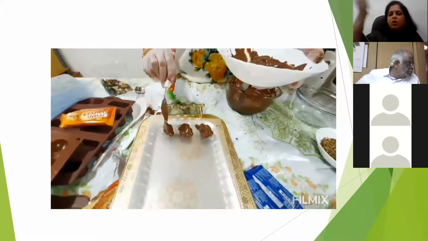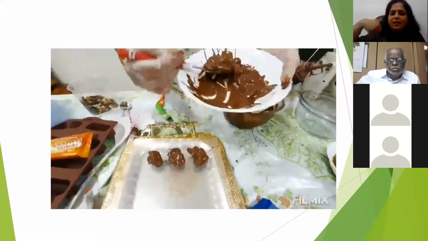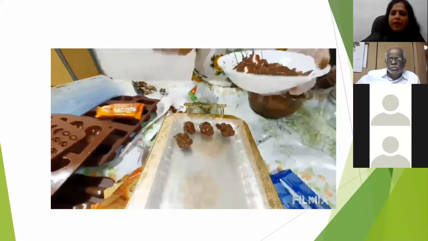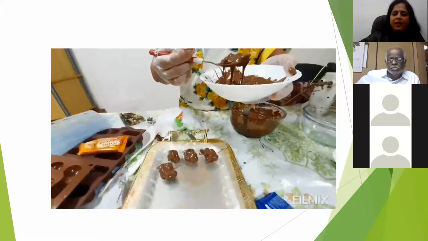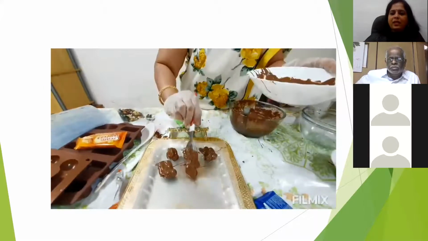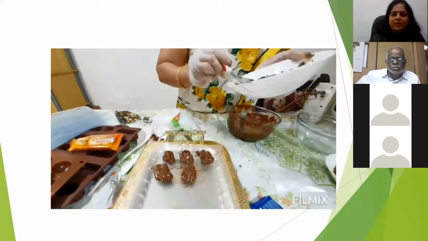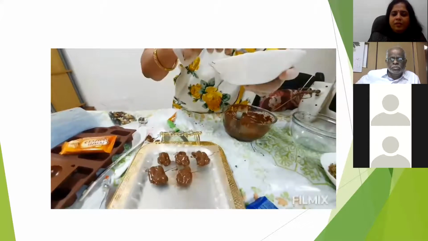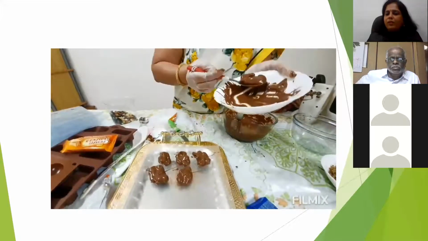On top of this also, you can draw some white lines like this. If you want white chocolate, you can melt it with a piping bag and make some white lines. So that also will give an extra look. Random lines you can draw.